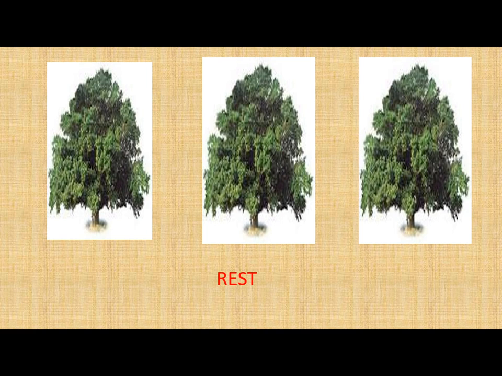Now you can see these trees. You must have seen trees in your garden or in your park. If you visit any park, you must have seen that trees stand in the same position. They do not move.